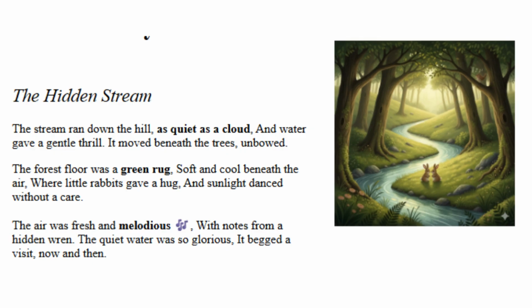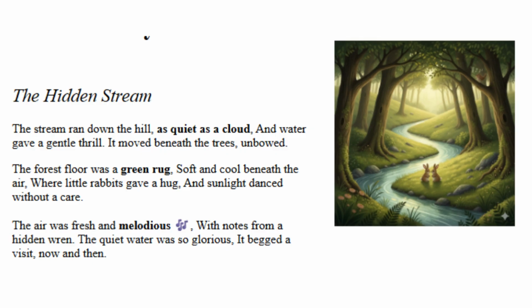Let's look at a second question. Question number 2. The poem uses a simile when it says the stream was as quiet as a cloud. What two things are the poem comparing? So the answer to this one is the two things being compared is the stream and a cloud.